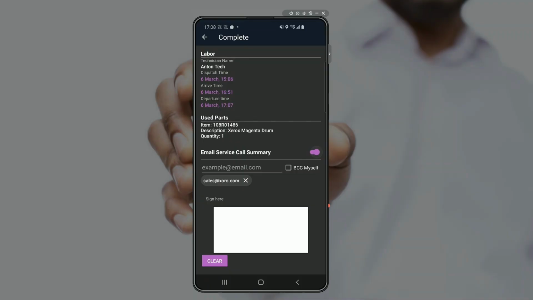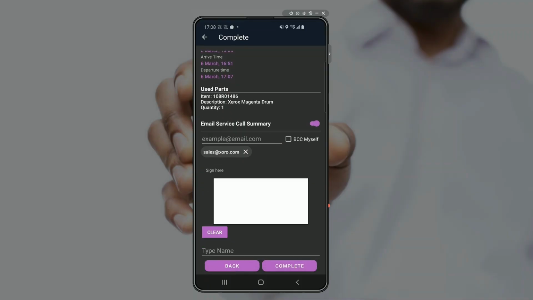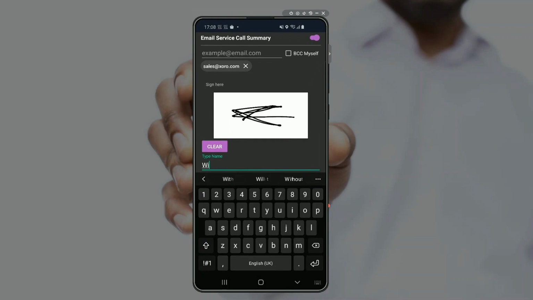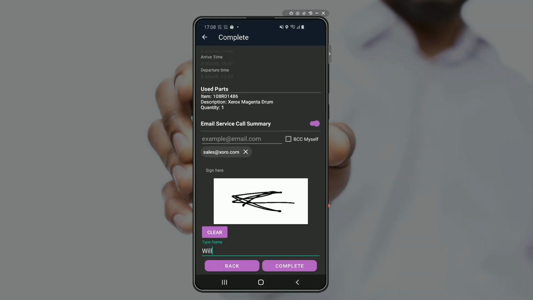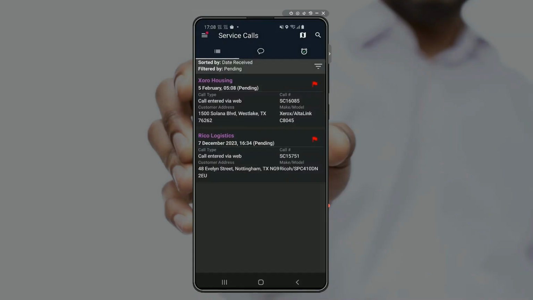So by toggling this switch here, we can automatically email the customer a copy of the service call summary in PDF format. So that's going to go to sales@zorro.com. And best practice is to try and grab a signature wherever possible. And if we grab a signature, we need to attribute that to a name. In this case, Will's going to sign this off, and we can go ahead and close the call down, leaving the customer happy.